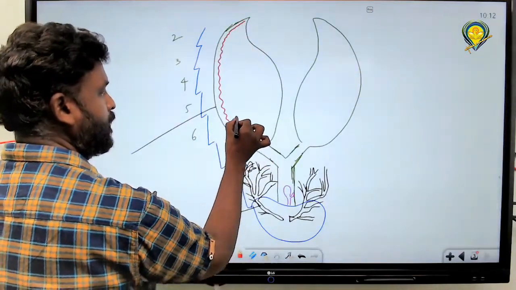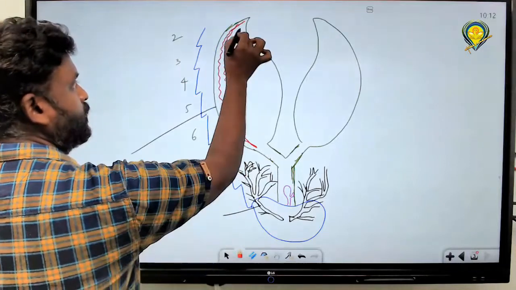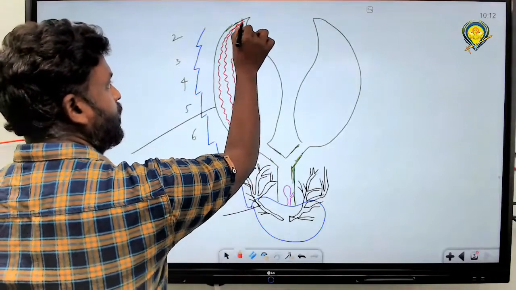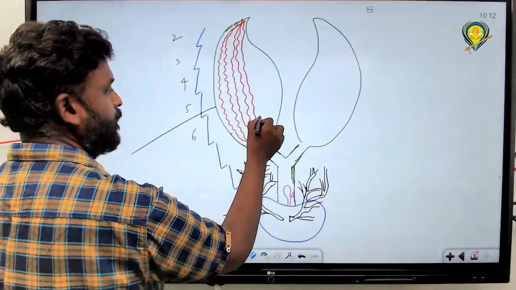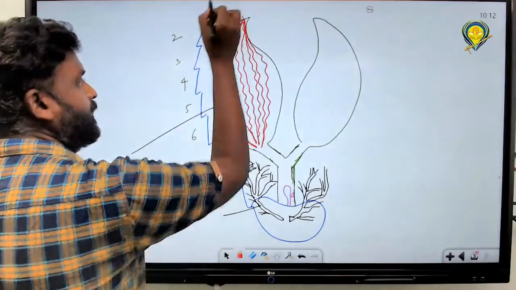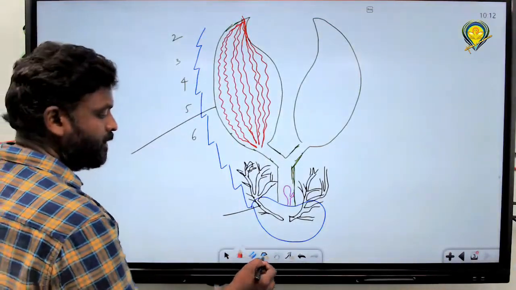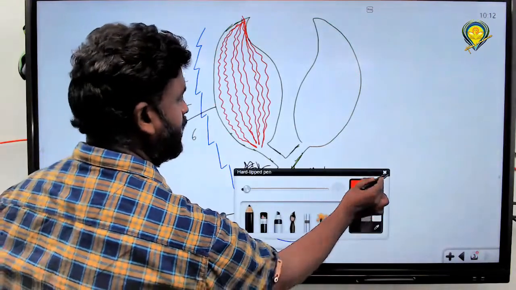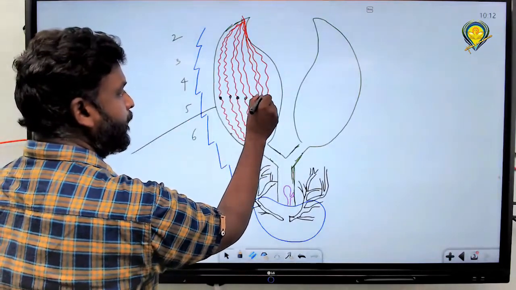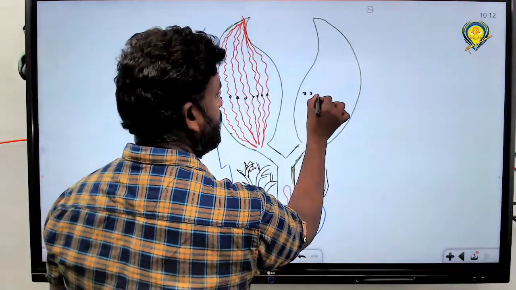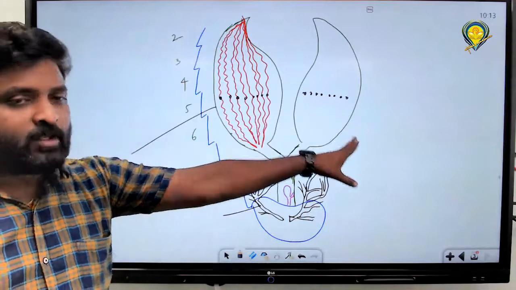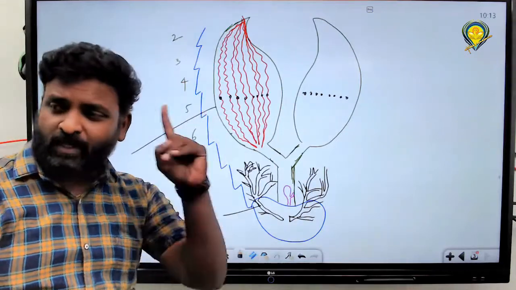So 1, right? 1 and 2, right? Next one, 4, right? 6. Next is 7 and 8. See it, all of you. See it here. And each one is producing one ovum. And here also see, right? How many can you find out? 16. 8 ovarioles, right? Totally 16 ovarioles. Each one is producing how many ova?